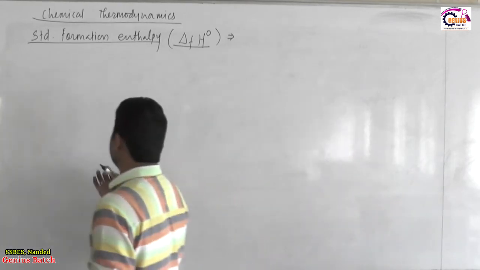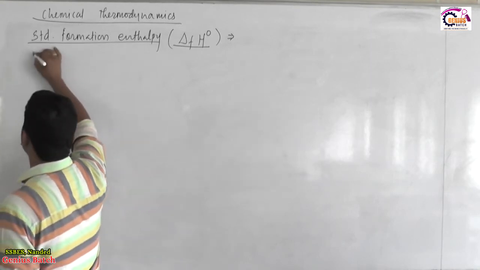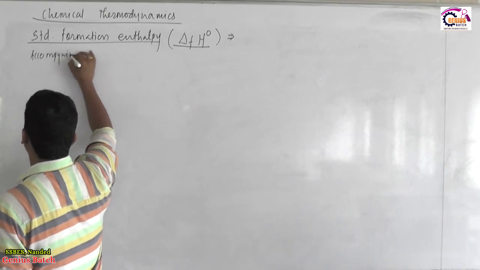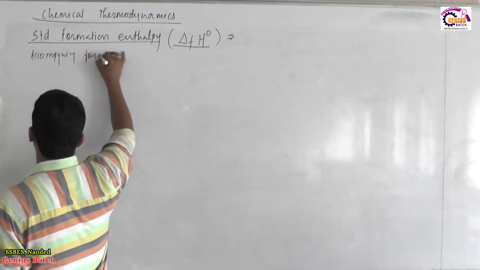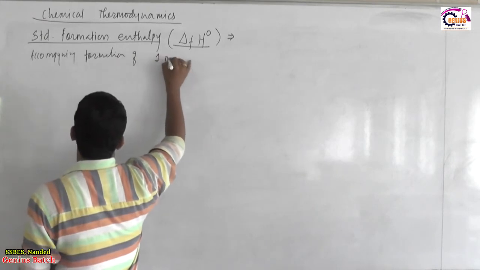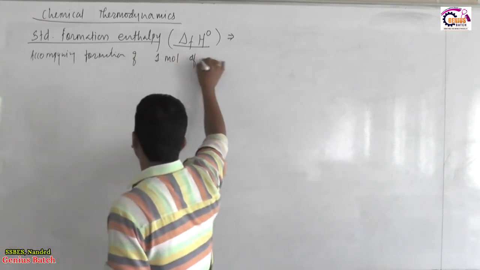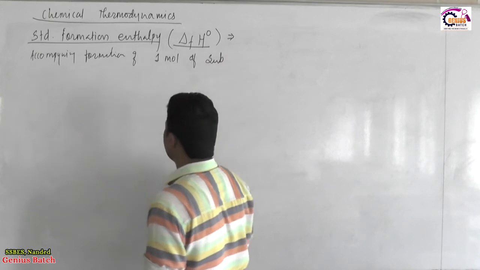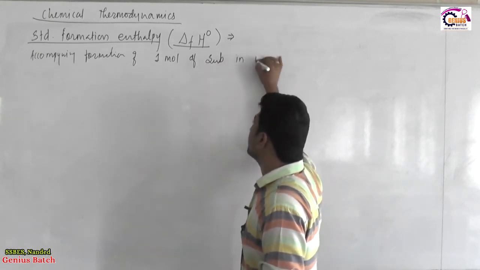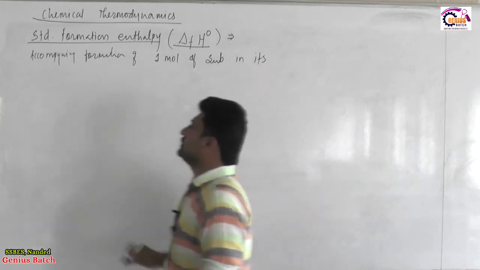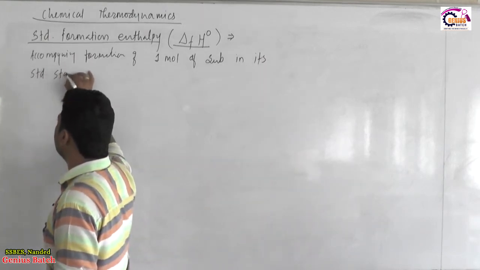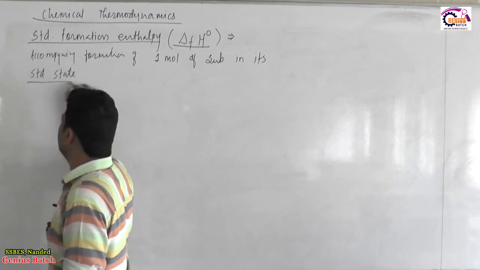Standard formation enthalpy is defined as the enthalpy change accompanying the formation of 1 mole of a substance in its standard state. Now, what is the standard state?